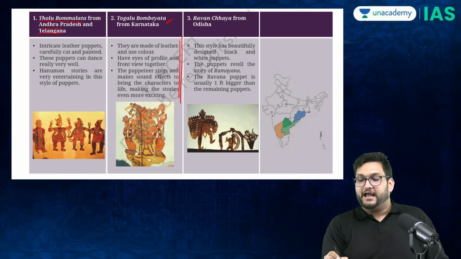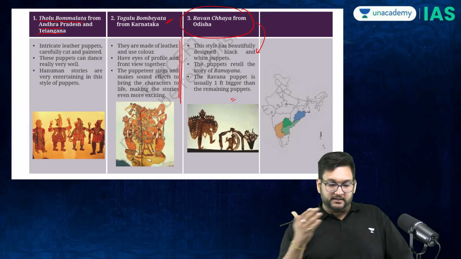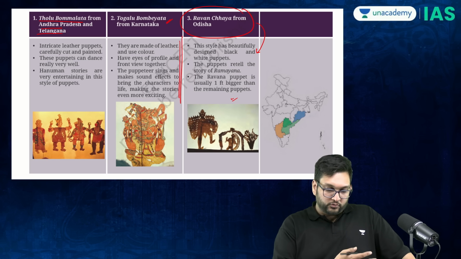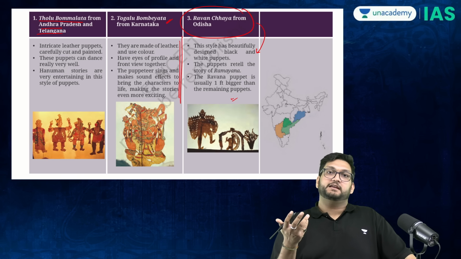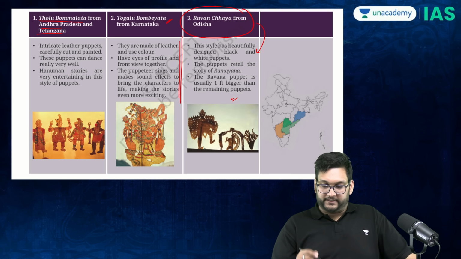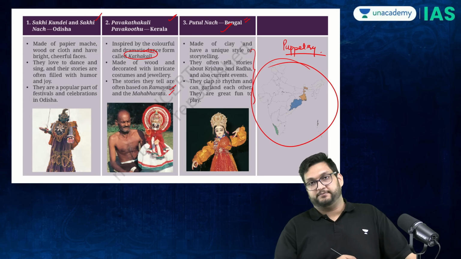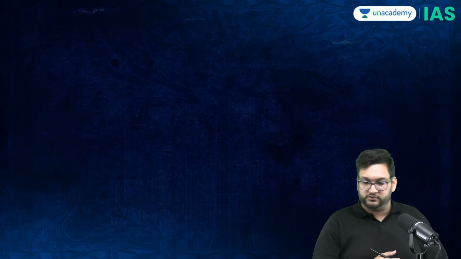Very interesting. And Ravan Chaya is again a form of shadow puppetry, where the whole Ramayan is told through Ravan Chaya, an Odisha based form. They are also marked on maps. You can remember it through these maps also. If you need a specific map, that is there in the courseware also.